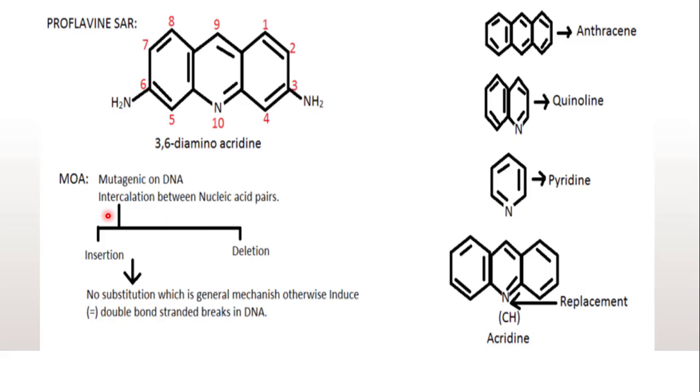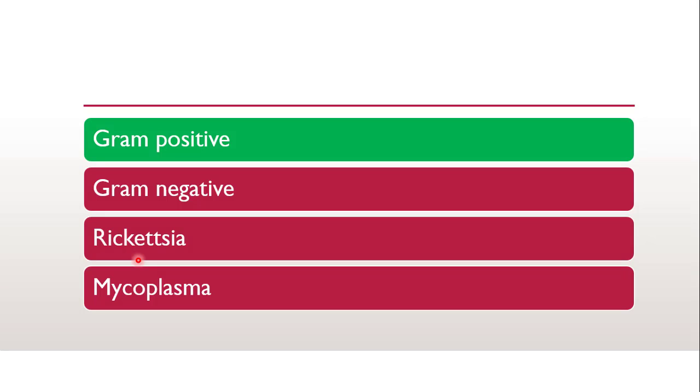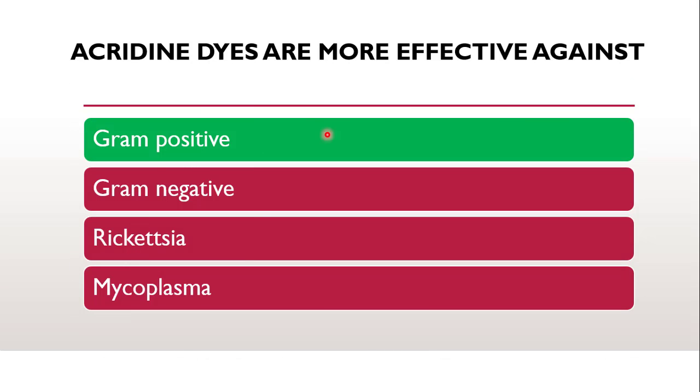It intercalates between the nucleic acid base pairs by insertion or deletion, whereas the normal mechanism of intercalation is substitution. So this will produce double-stranded breaks in the DNA, and it will prevent the reproduction of bacteria. So the correct answer is gram positive bacteria.